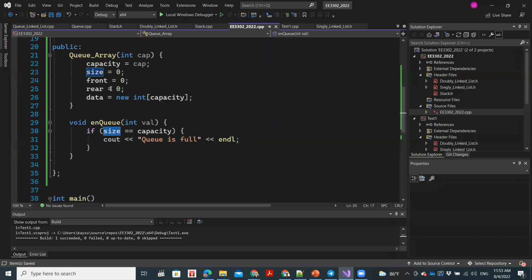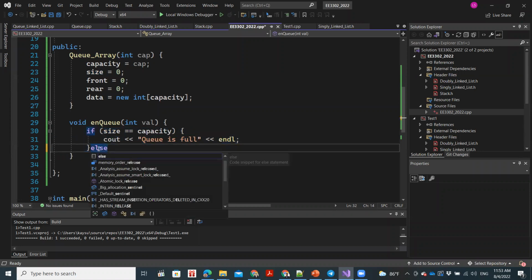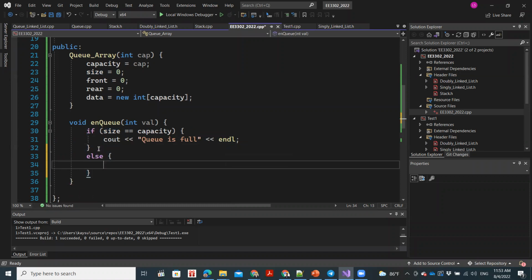It involves other variables. So try to figure out another way to check whether the queue is full or not. I'm just giving you pointers that might be useful for you in future.